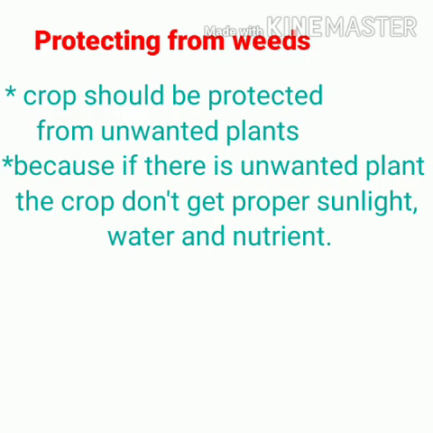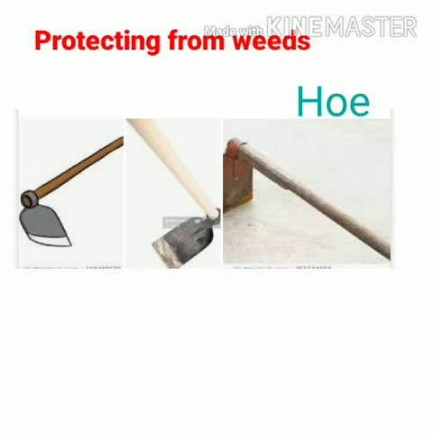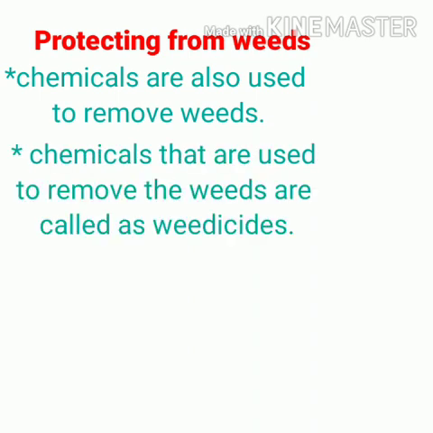Weeds are the unwanted plants that grow along with the crops, and the process involving the removal of these weeds is called weeding. It can be done with the help of a hoe, which we already discussed in the preparation of soil. That tool we can use for removing the weeds, or else we can use chemicals to remove the weeds. Those chemicals we call weedicides.